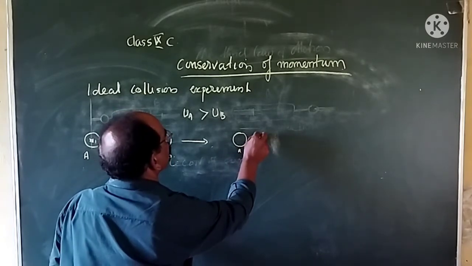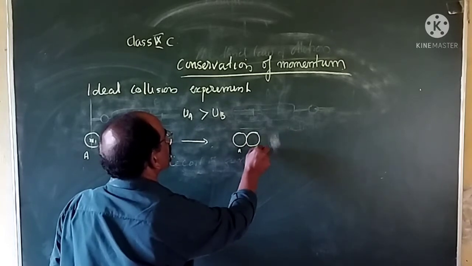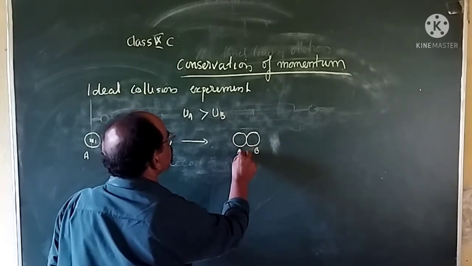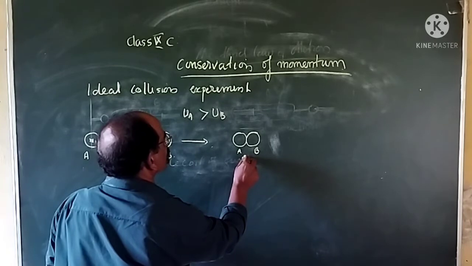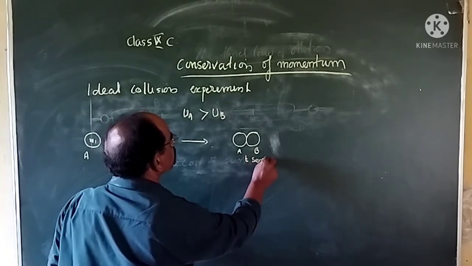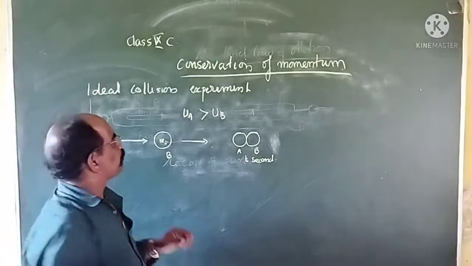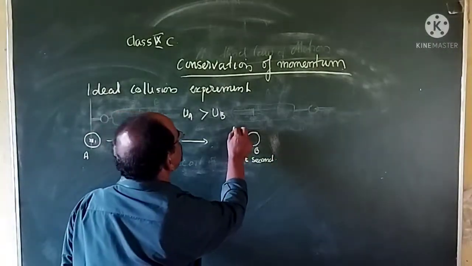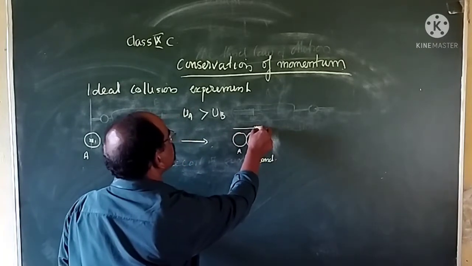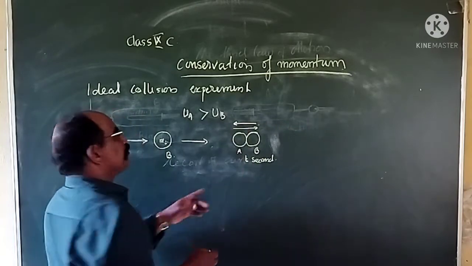A and B are colliding here. The time taken for this collision, say t seconds. A is colliding with B and B is colliding with A. You can see the collision.